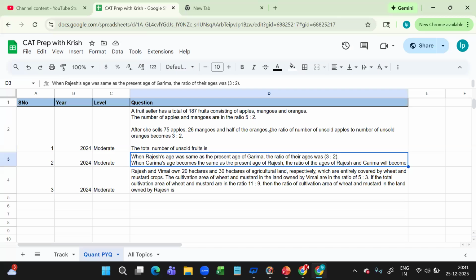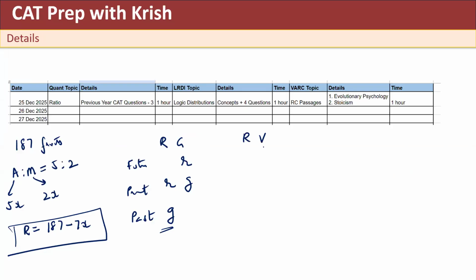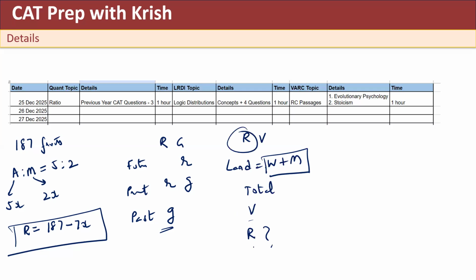And the third question was like there are 2 characters, Rajesh and Vimal, and they are owning a land, and that land has a mix of wheat and mustard crops. So he has given you the ratio of wheat and mustard crops in total and with Vimal. So this ratio he has given. In total, how much of the land is covered by wheat and mustard, and how much of the land that Vimal is owning is covered by wheat and mustard. And we had to find out how much of the land is covered by wheat and mustard for Rajesh. So I think that was also a moderate level of question. I was able to solve it.